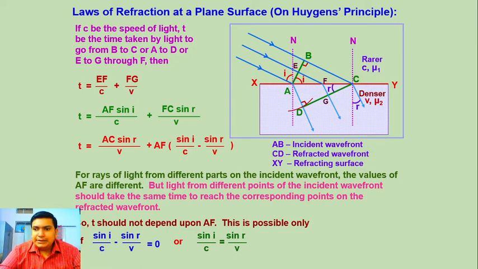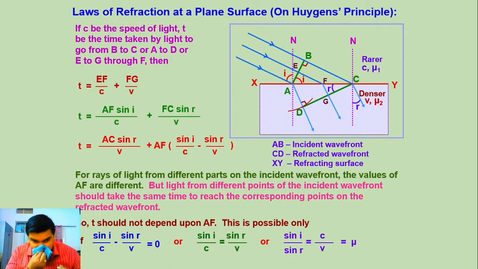So taking a little bit of manipulation, we get sin I by sin R equals C by V, which is a constant quantity denoted as the refractive index of the second medium with respect to the first. So this is the second law of refraction, and it is clearly seen that the incident wavefront, refracted wavefront and refracting surface all lie in the same plane. That's why we can conclude that the laws of refraction can also be derived by using Huygens principle.